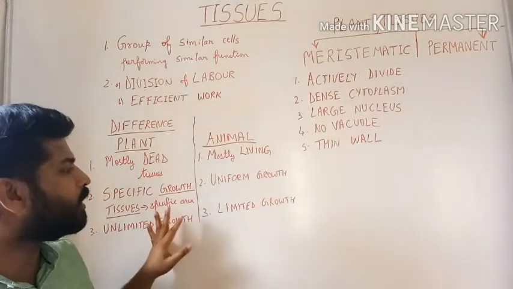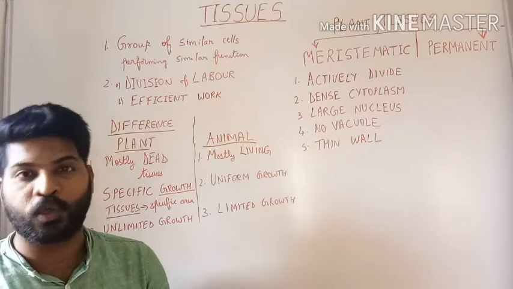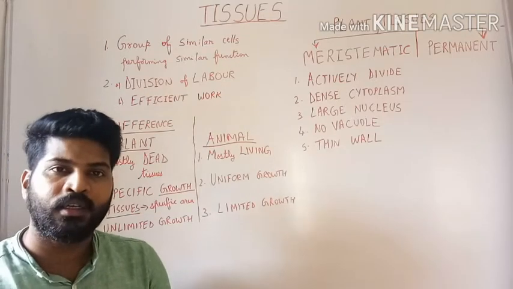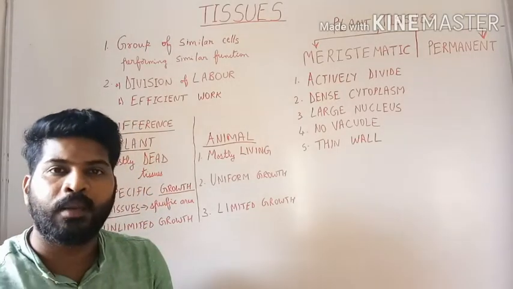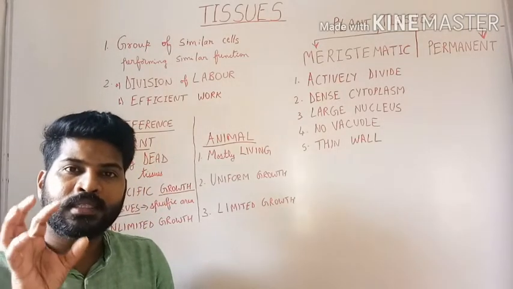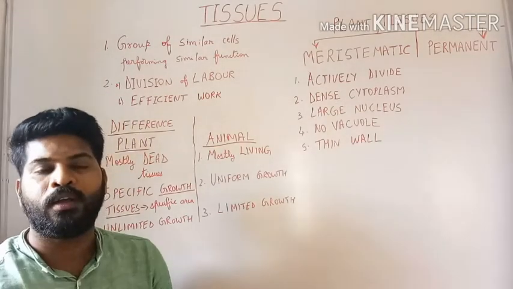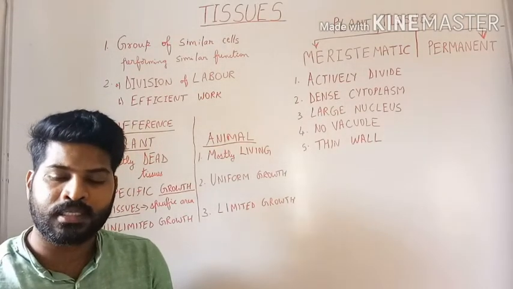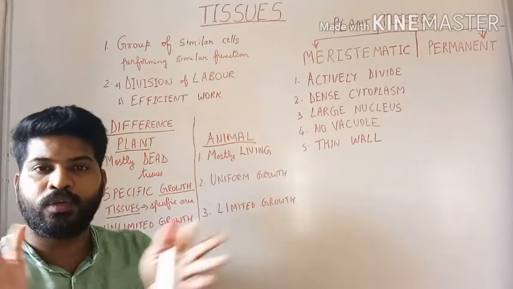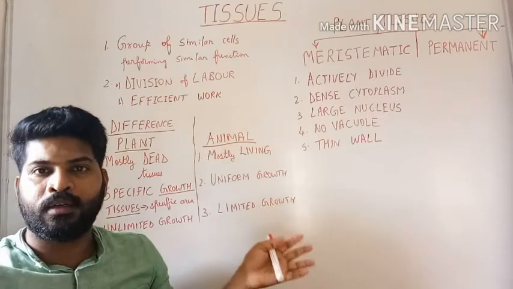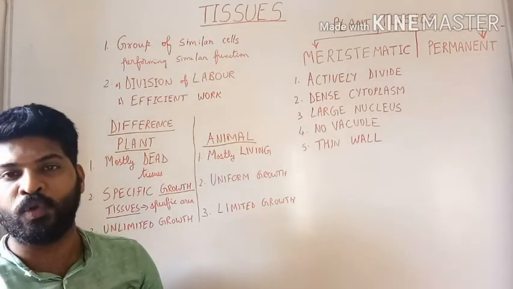Which brings us to the third important difference: plants show unlimited growth. This is because the regions of growth are present in certain locations in the plant. Till the time these growing tissues are present, they can continue to grow. A tree, once it has reached a particular amount of height, continues to spread in space. It will still give out new branches and new twigs.